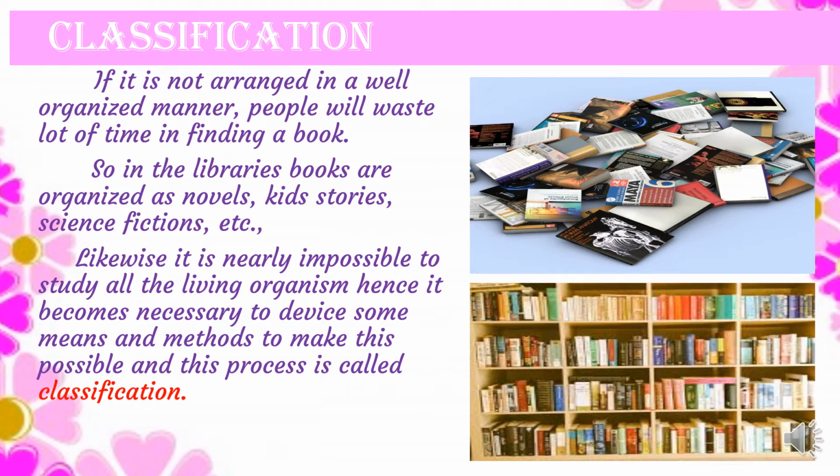A method is required. So the process which helps in the identification of organisms, arranging the organisms into different groups, is called classification. So classification is a process which helps us to identify and categorize the organisms into different groups and makes it easy for us to recognize the organisms.